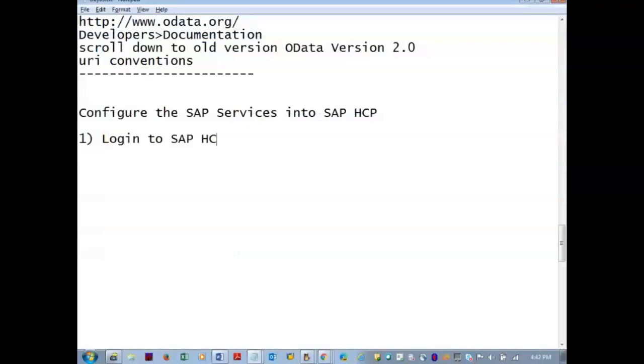Log into SAP HCP with your credentials. So I have my credentials.